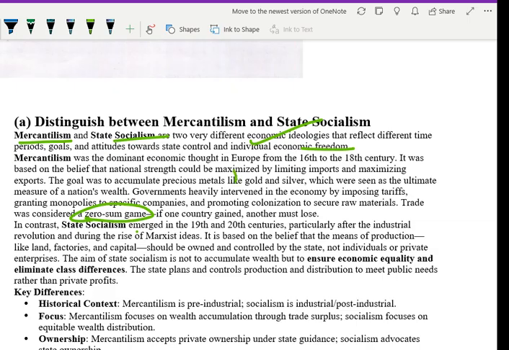So basically, they have asked me for the difference between mercantilism and state socialism. We have to classify each of them and then accordingly we can tell the difference. Now, in contrast, state socialism emerged in the 18th, 19th and 20th century, particularly after the Industrial Revolution and during the rise of Marxist ideas. It is based on the belief that the means of production, like land, factories and capital, should be owned and controlled by the state, not individuals or private enterprises. The aim of state socialism is not to accumulate wealth but to ensure economic equality. Social, as the name states.